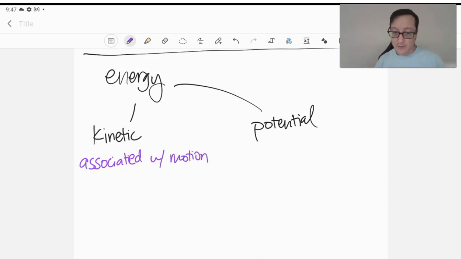And while we have equations for it, which I'll give you, we're not really going to use these equations. For kinetic energy, we're looking at 1/2 mv squared. So an object in motion will have a mass and a velocity. That's a 2, by the way. That's a very ugly 2. Let's redraw that. And so any object in motion will have kinetic energy associated with its velocity, its speed, and its mass. And so that's kind of where we're going to leave kinetic energy until we talk about gas molecules later on.